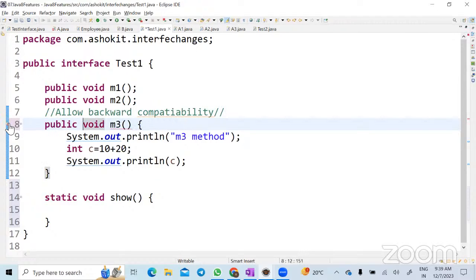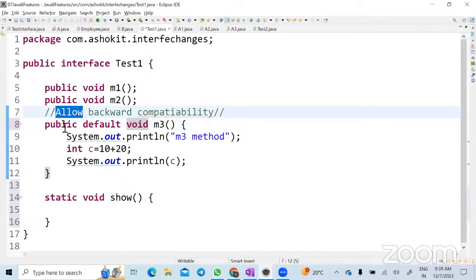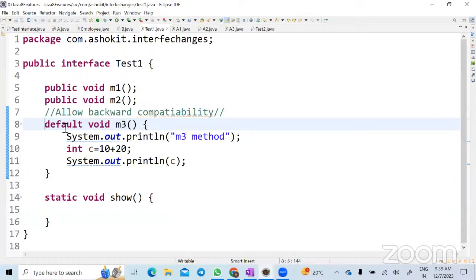See, it is telling that abstract methods do not have a body. So that means if you remove it, you need to tell that it's a default method. So you have to use the default keyword. Okay. So if it is not public, can you override it? But that means by default, it's public only, right? Okay. Yes.